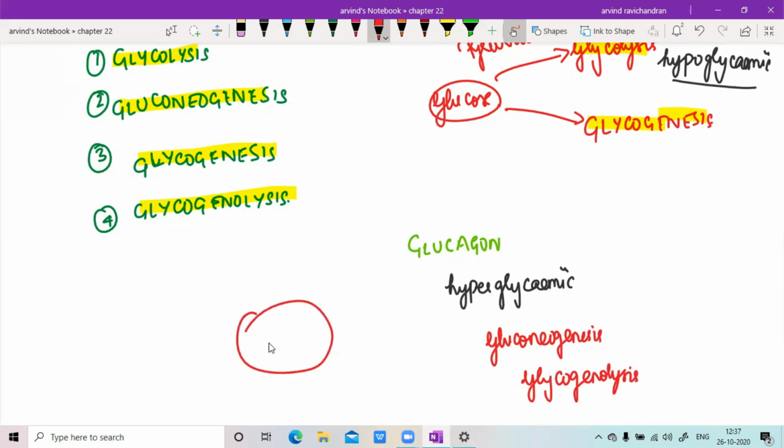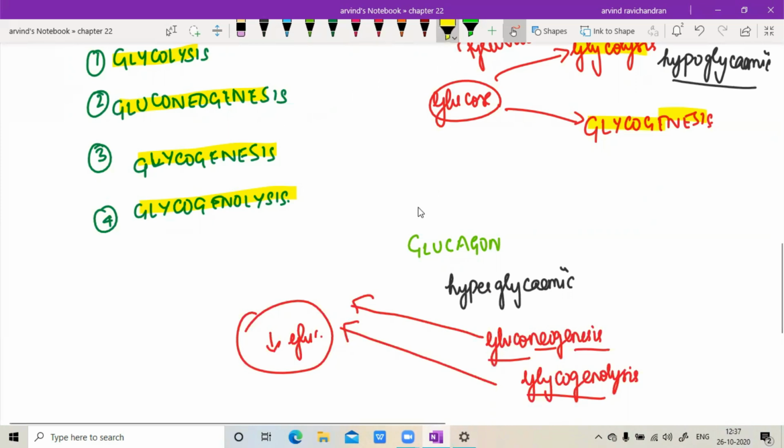So what is the concept here? There is decreased blood glucose, so our body will try to increase the glucose level. So gluconeogenesis, what is the meaning of this? Gluconeo: gluco refers to glucose, neo means new, genesis means generation. So there is generation of new glucose molecules. Glycogenolysis: we all know the stored form of glucose is glycogen. So on breaking down the glycogen, I'm going to get glucose back. Okay, so by means of these two processes, I'm going to accomplish the normal blood glucose level. So this is with respect to glucose homeostasis.